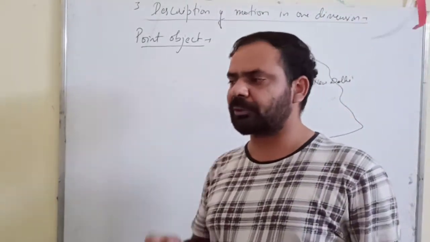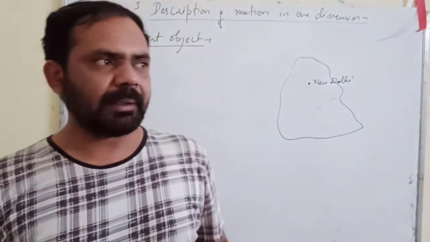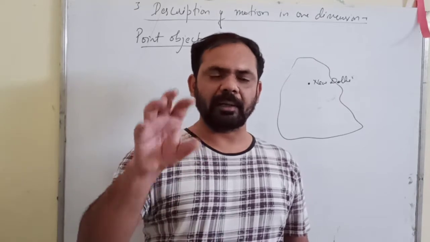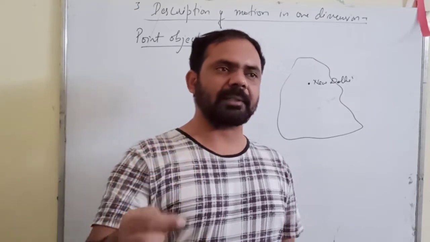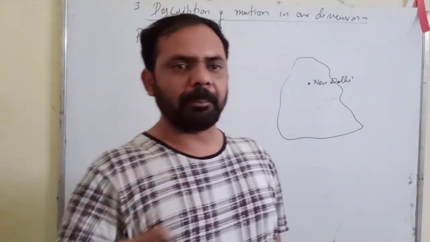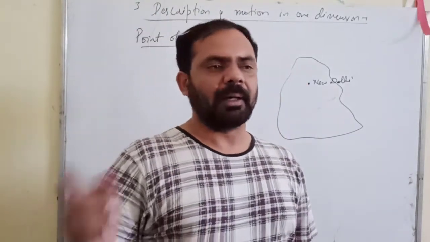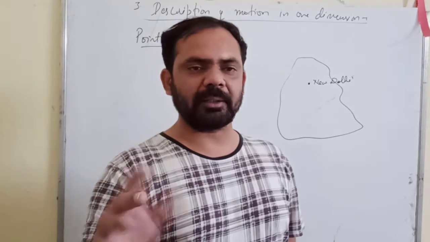Suppose I give you another example: a railway carriage can be considered as a point object in comparison to the distance between Pilani and Delhi. Otherwise, a railway carriage is not like a point.